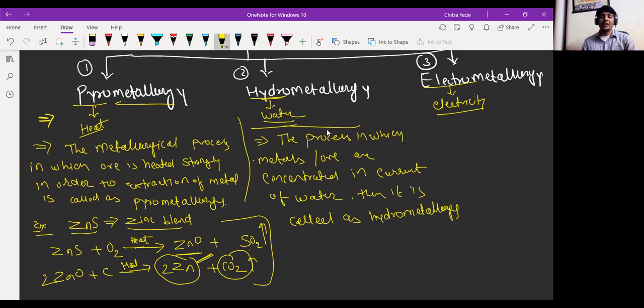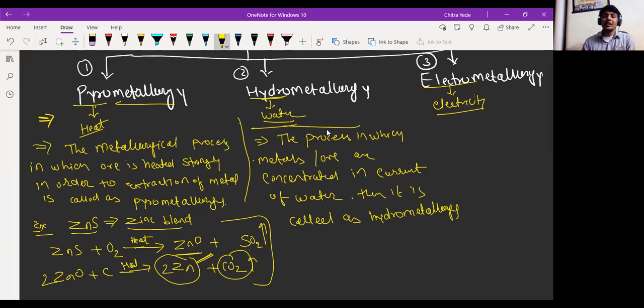See, whatever the ore we are getting after mining, that ore is first crushed into the powder form by the ball mill. It works like that atta chakki. That ore which is very solid and in big pieces has to be crushed into the powder form. That powder form of ore is washed with current of water. So the water soluble impurities move along with the water, and the heavy particles settle down at the bottom. That is nothing but the concentrated ore.